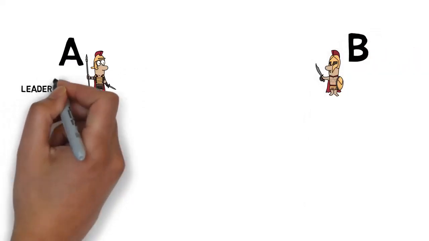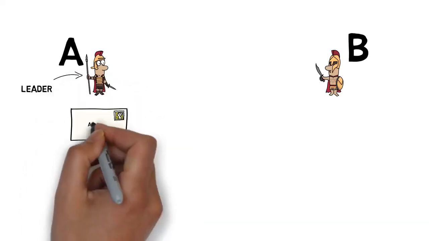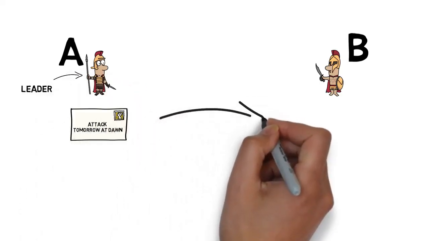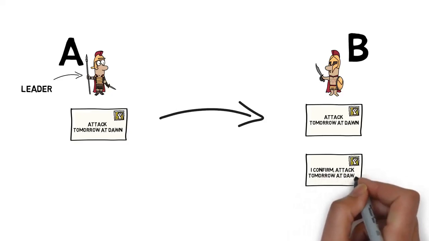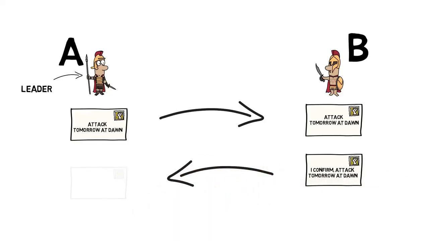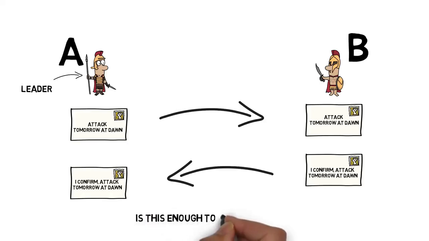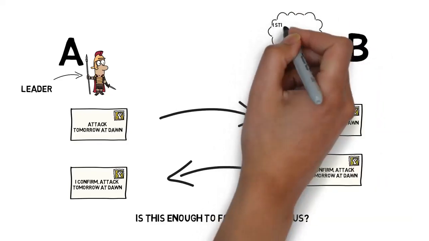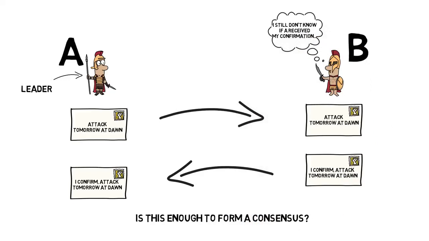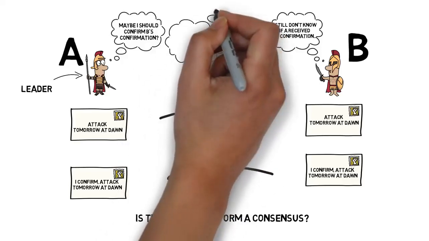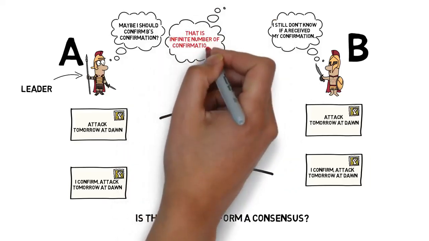General A, who's the leader, sends a message: attack tomorrow at dawn. General B receives the message and sends back an acknowledgement: I confirm, attack tomorrow at dawn. A receives B's confirmation. Is this enough to form a consensus between the generals? Unfortunately not, as General B still doesn't know if his confirmation was received by General A. Okay, so what if General A confirms General B's confirmation? Then of course that confirmation has to be also confirmed, and we end up with an infinite exchange of confirmations.